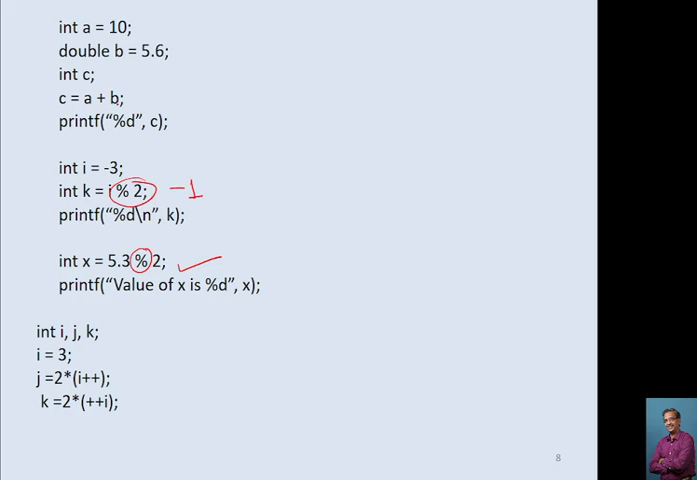A is 10, B is 5.6. So 10 plus 5.6, it gives you 15.6. But C is integer, so it gives you answer only as 15. So value of C becomes 15.